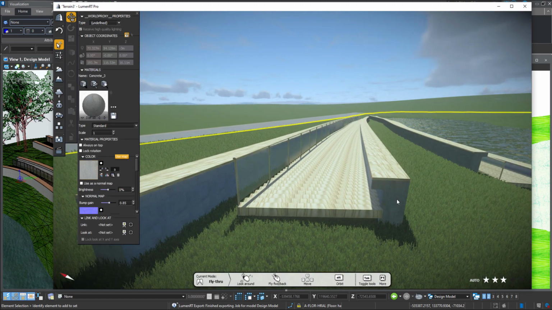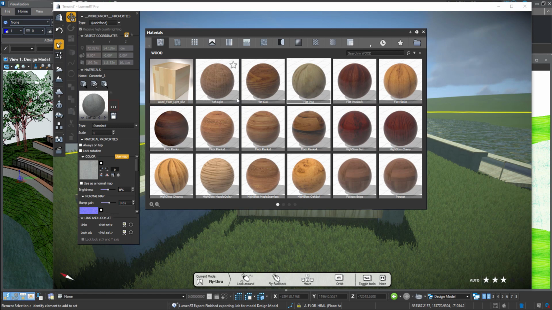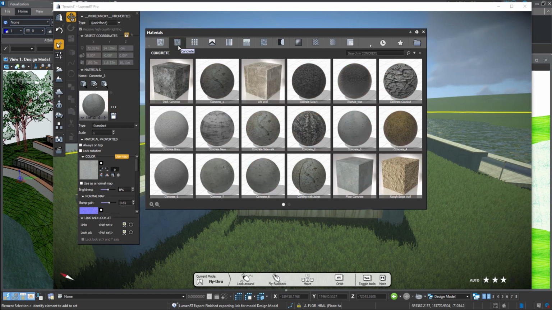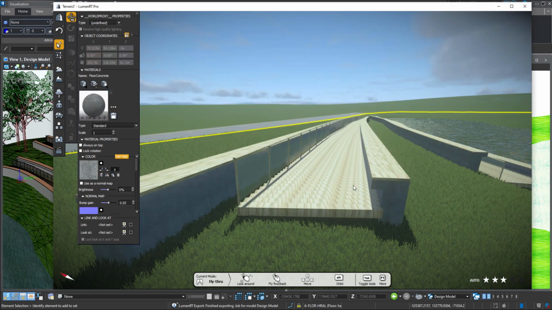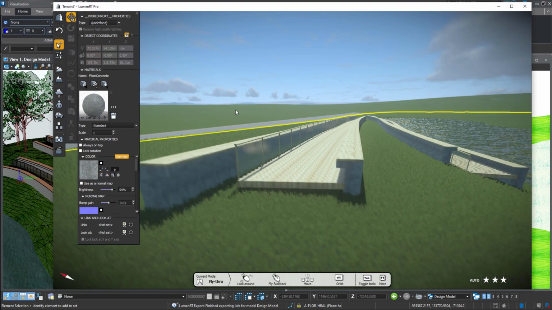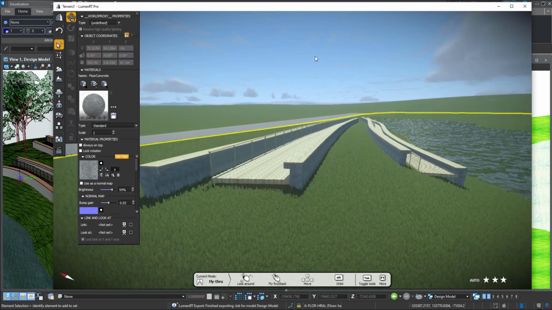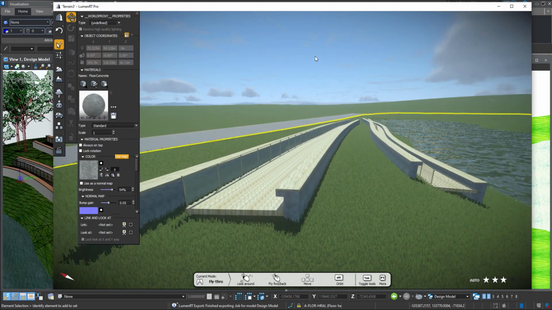Okay, we come to the concrete. Again, we may want to choose a different type of concrete. Give it a little bit of brightness. Alright, so you can see the scene is starting to liven up a little better already.